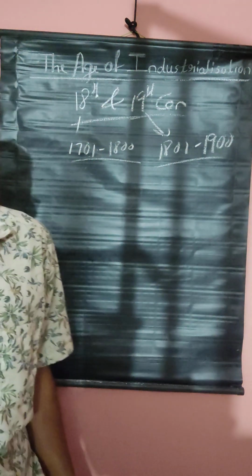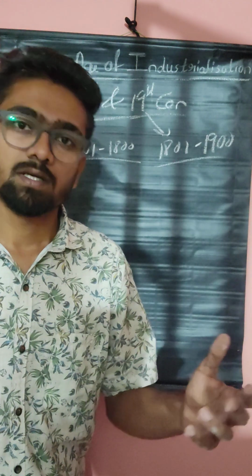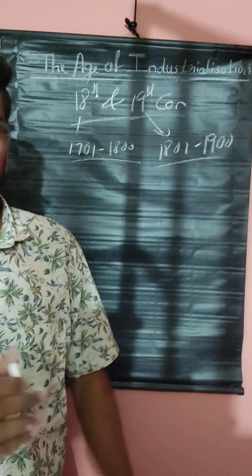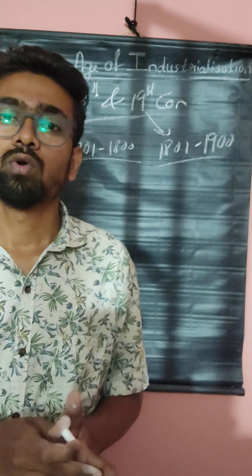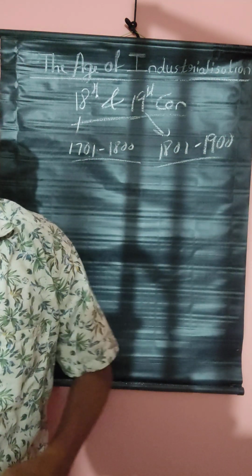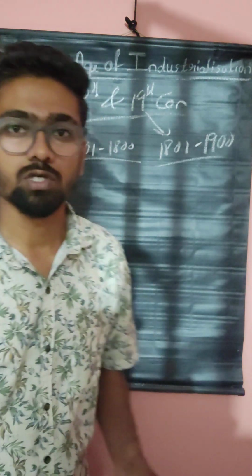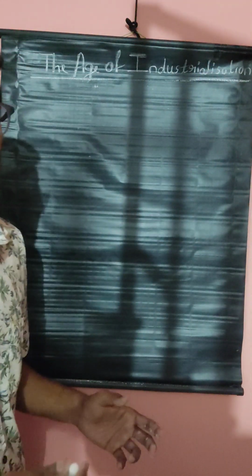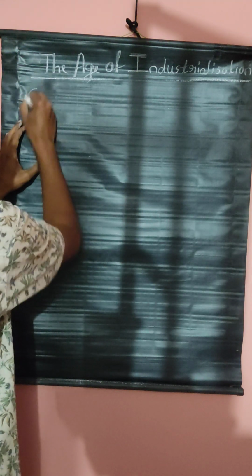The age of industrialization means the technological innovations transformed the manual labors into machines. That is called as industrialization or technological innovations. Through that technological innovations, we transformed man to machines. By that, we started the industrialization. In that, the first topic is